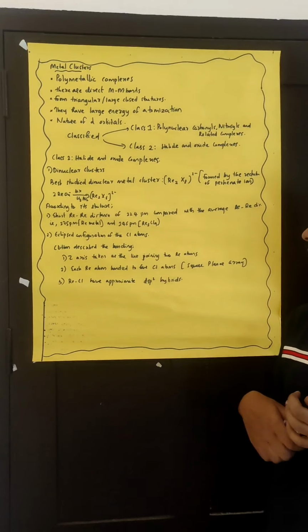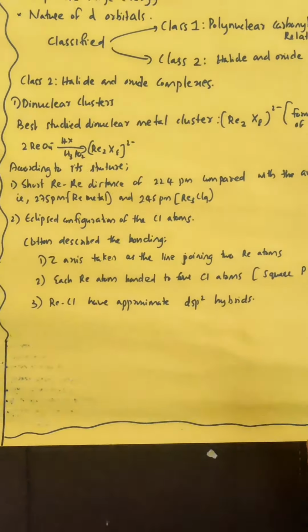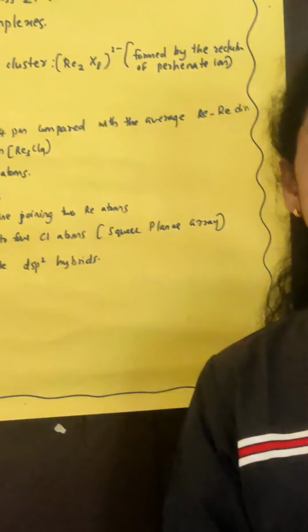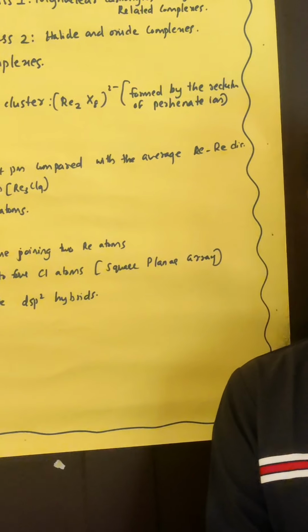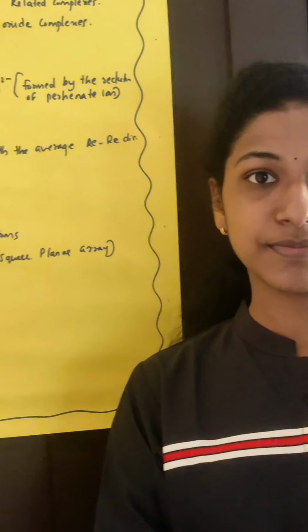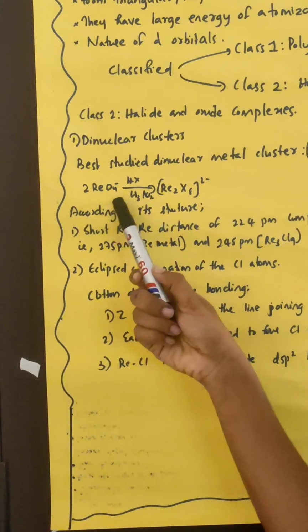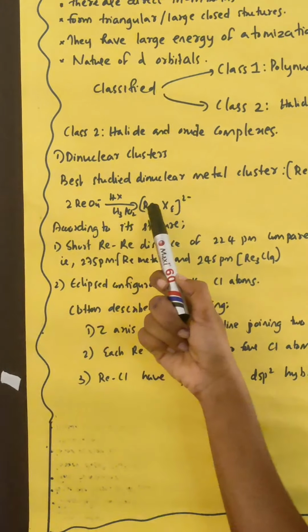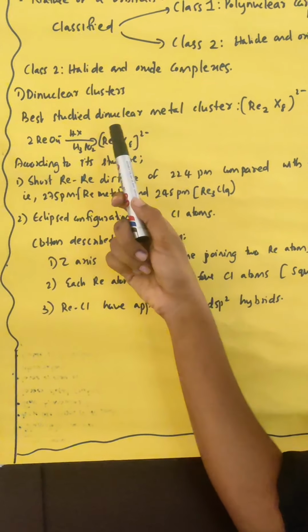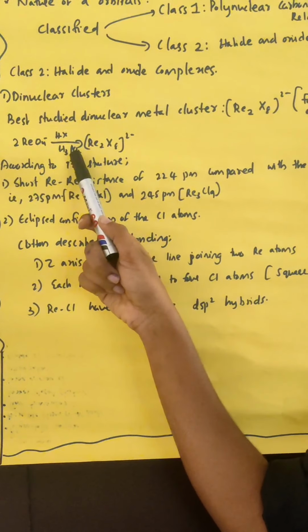Here you can see the formation. This Re2X8 2- is formed by the reduction of the perrhenate ion, ReO4-. 2 ReO4- gives Re2X8 2- in the presence of HX and H3PO2.